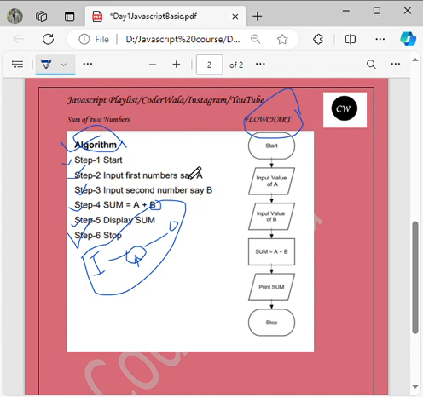Same thing now. You don't want to read the entire statement. You can just make use of a flowchart that looks very systematic. If you see, ideally for every part we have to use certain symbols. For example, for start and stop, we generally use an oval shape. You can see the start and the stop have an oval shape.